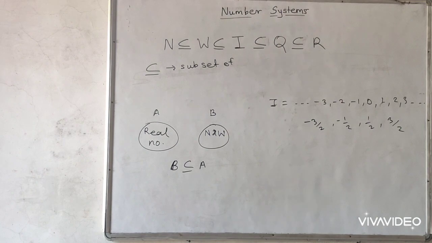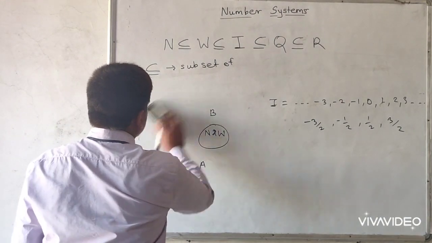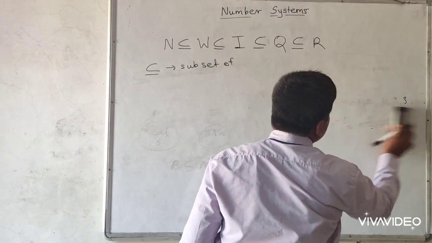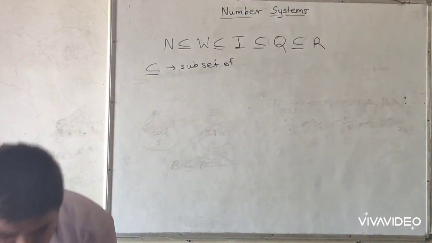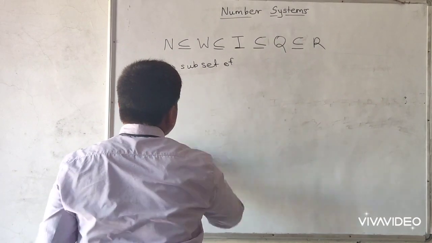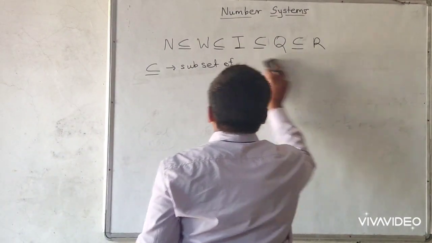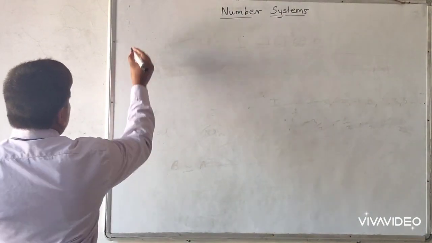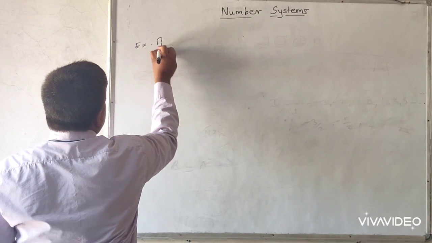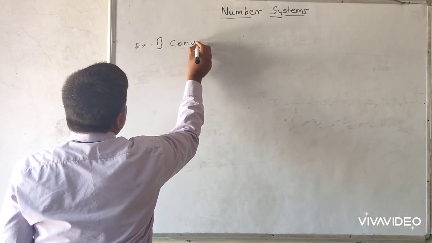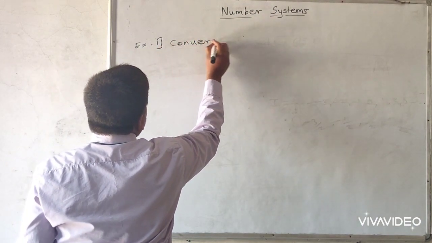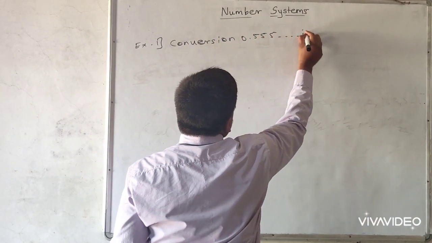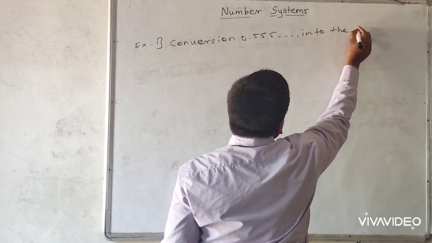Okay, so we can take next example on number system. Here we can take the conversion of decimal expansion into the p by q form. So example number 1, the conversion of 0.555 up to dash into the p by q form.